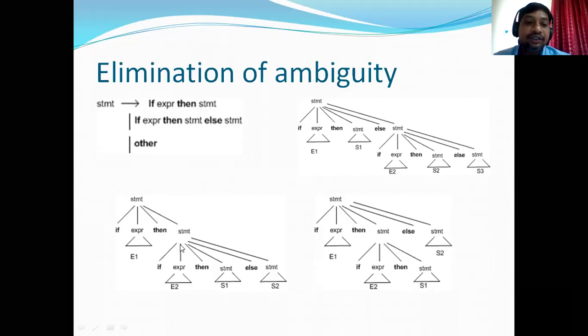Then this statement is again expanded with the second rule: if expression then statement else statement. Okay, then this expression is expanded with E2, another expression, this statement with S1 and this statement with S2. Now if you look at the same string, that can be derived in another format here, a different derivation tree.